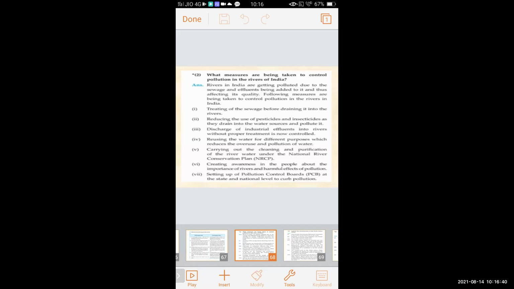Reusing the water for different purposes, which reduces the overuse and pollution of water. Water should be reused for the different purposes. So this can reduce the overuse and the pollution of water also.